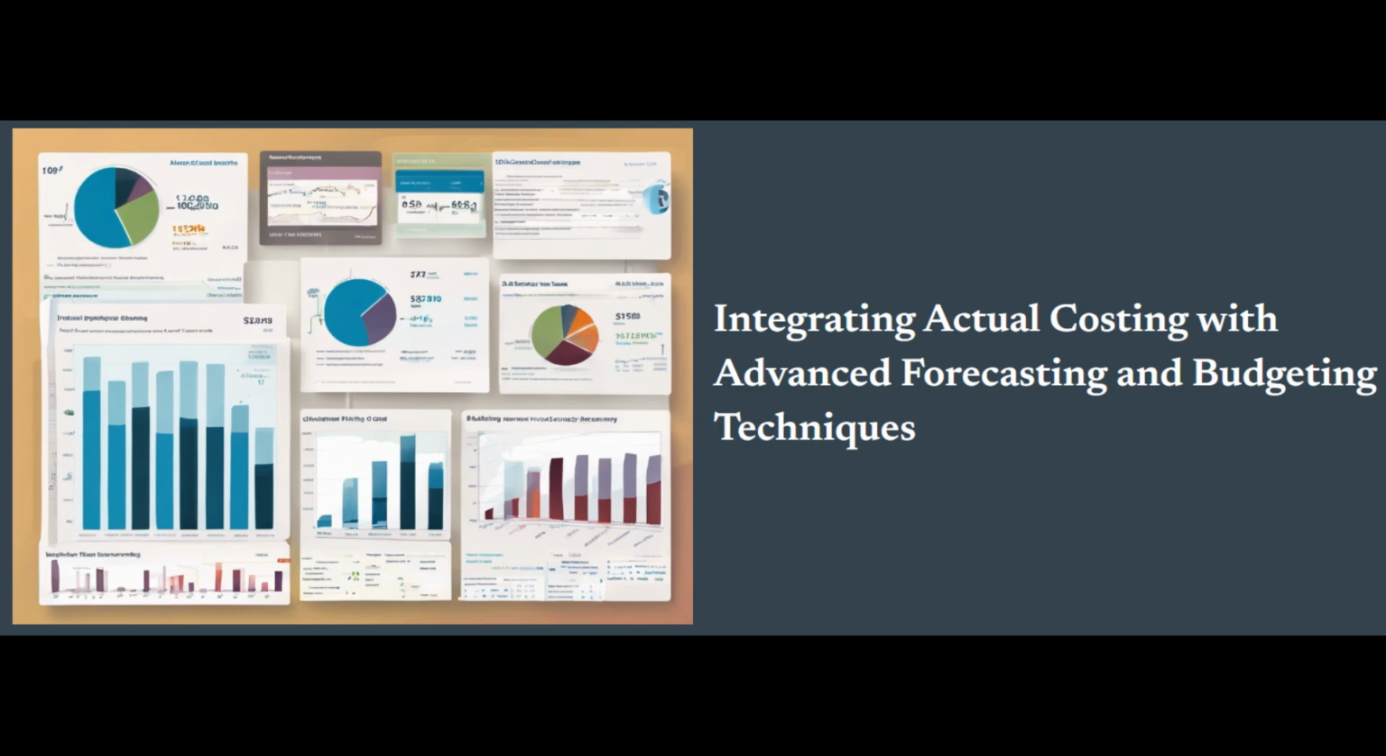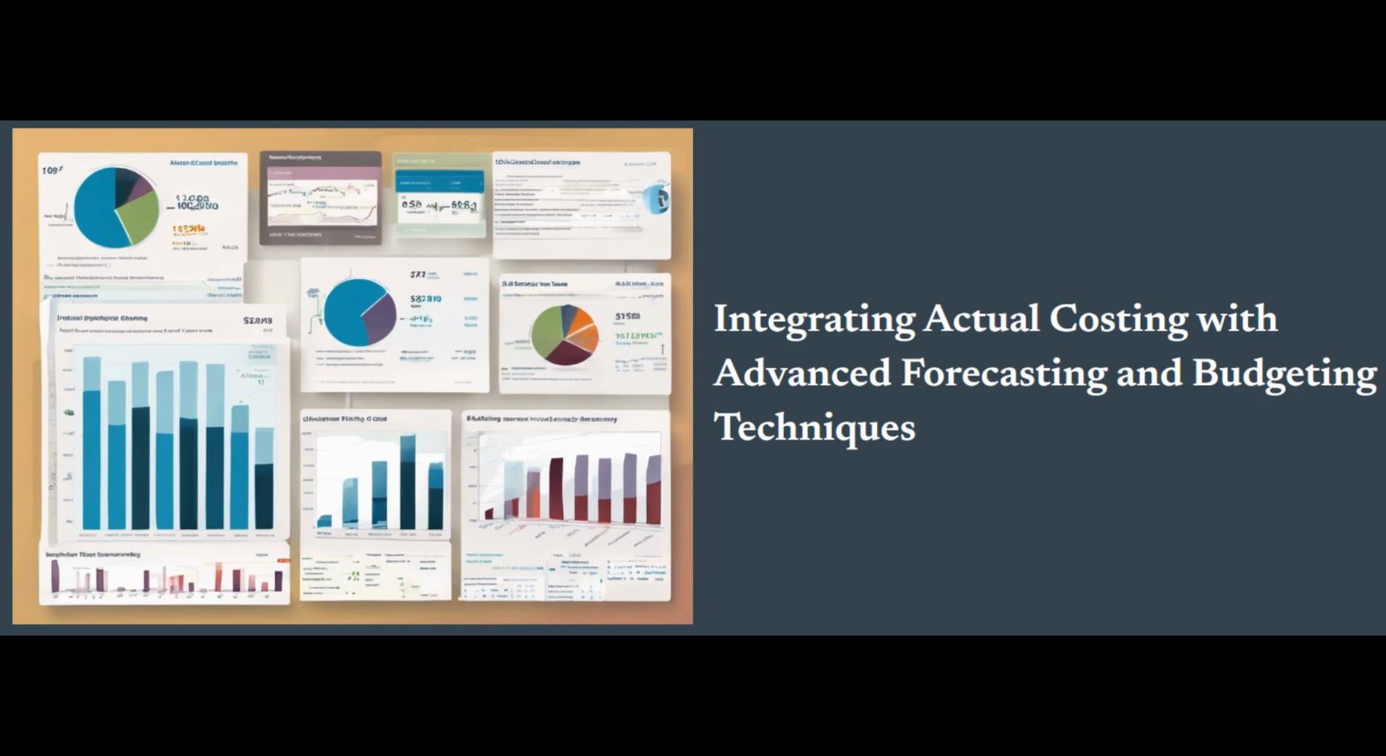Distorted performance evaluation. Variances between standard and actual costs can obscure the true drivers of an organization's financial performance, making it difficult to identify areas for improvement or optimization. Misalignment with strategic goals. If budgets and forecasts do not accurately reflect the organization's true cost structure, they may fail to support the achievement of strategic objectives, such as profitability targets or cost reduction initiatives.